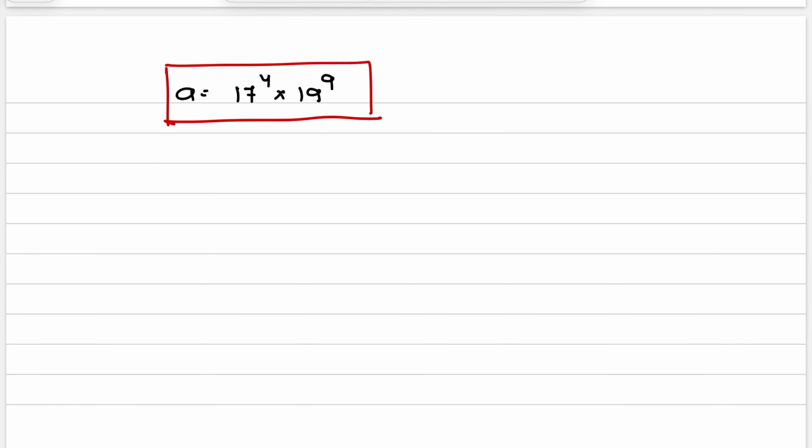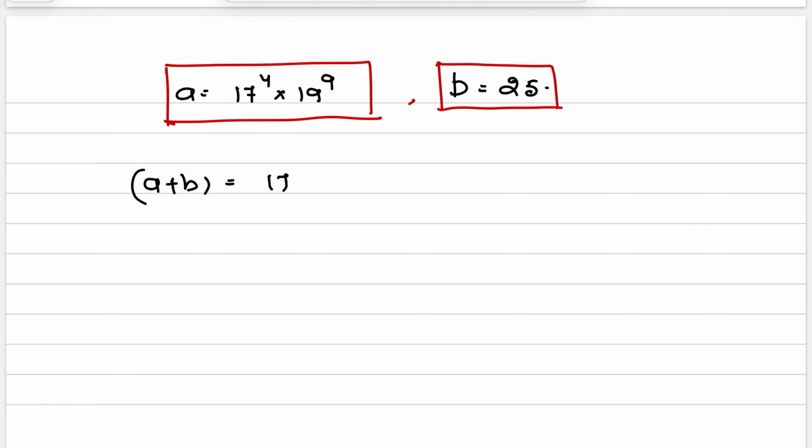Now the answer in seconds, what we have got, is a is equal to 17 to the power of 4 into 19 to the power of 9. This is the answer for a. And what is b? b is equal to 25. Now, from these two, what is the answer? a plus b is equal to 17 to the power of 4 into 19 to the power of 9, plus 25.